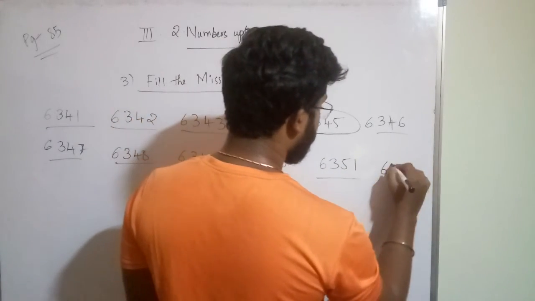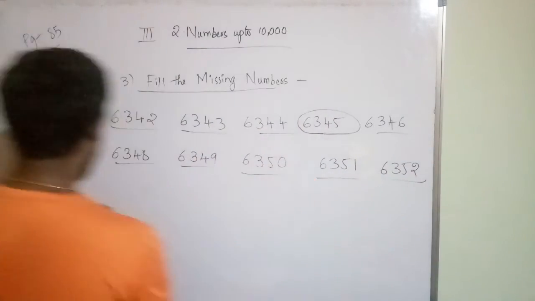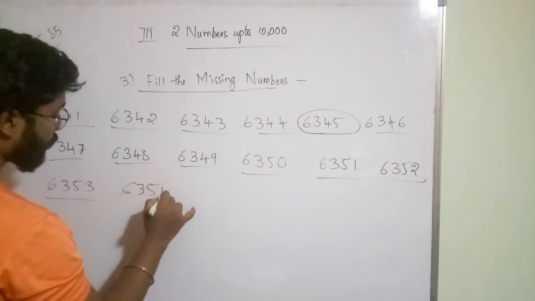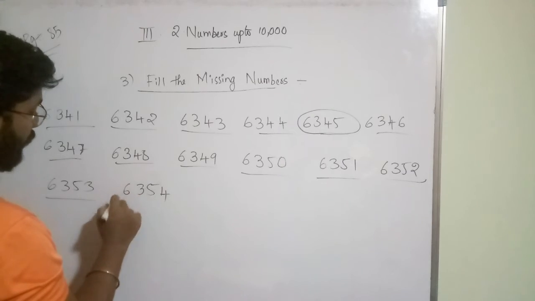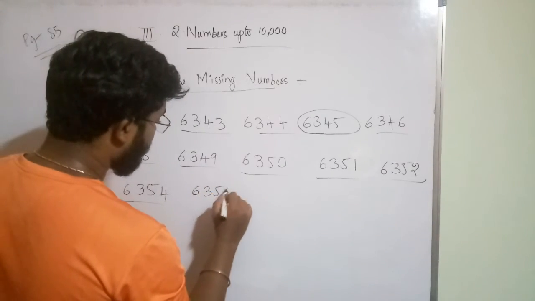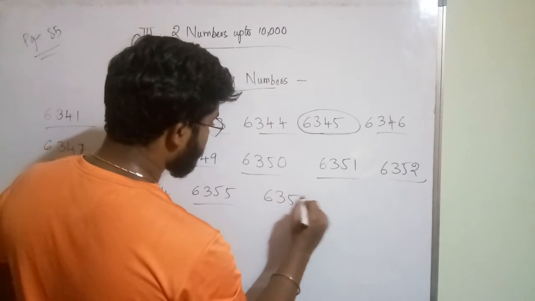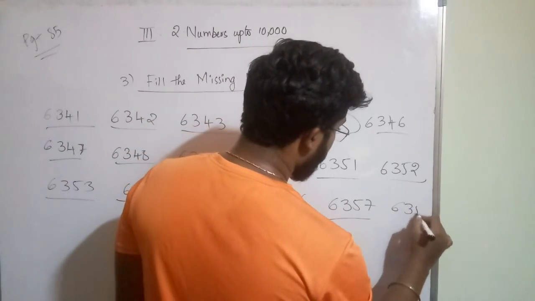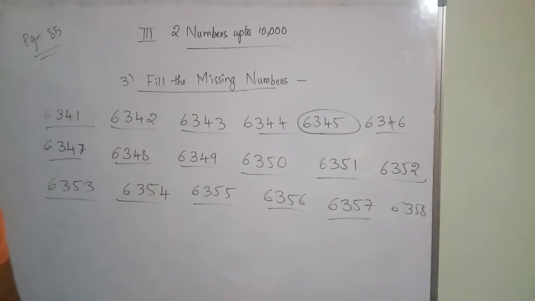51, 6352, 6353, 6354. Okay, 6355, 6356, 6357, 6358. Next he gave 6359. This one he gave. Okay. So he has given this number.